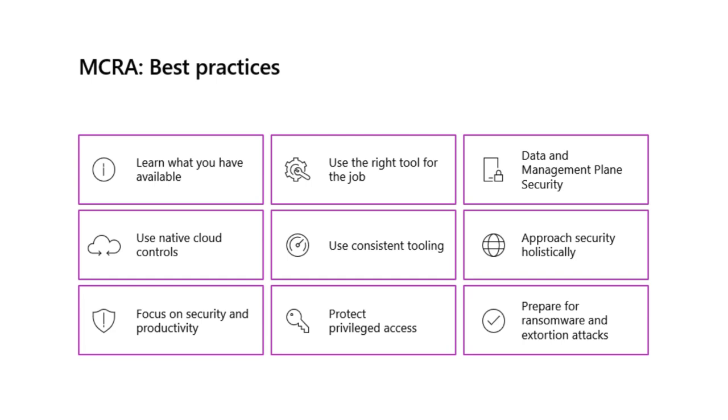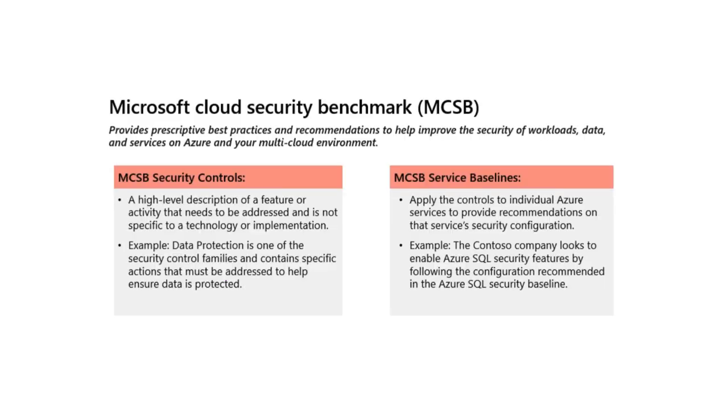Protect privileged access. Ensure that privileged accounts and systems are protected with elevated security protections, monitoring, and response. Prepare for ransomware and extortion attacks. Ensure that you are mitigating the risk of ransomware attacks, starting with the most impactful controls. The Microsoft Cloud Security Benchmark, MCSB, includes a collection of high-impact security recommendations you can use to help secure your cloud services in a single or multi-cloud environment.